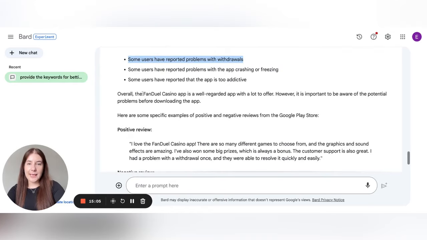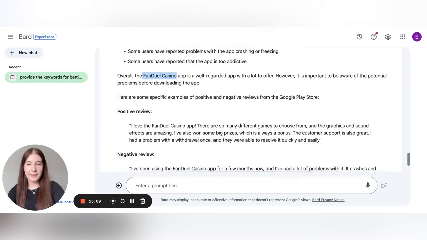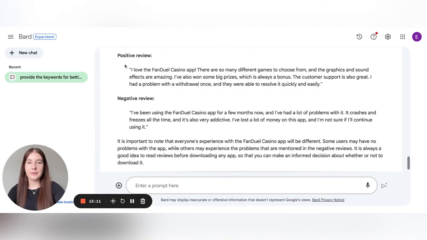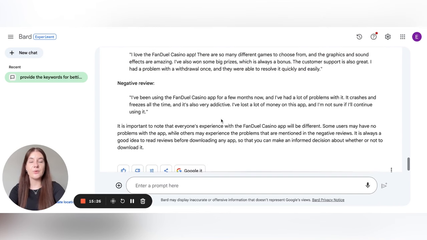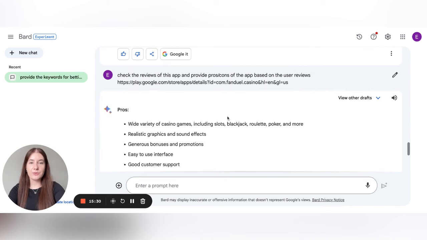Bard correctly provided the app name we checked, and even some examples of reviews. So in general, Bard can go to Google Play, to the application page, take the reviews and provide them to us when we analyze. So it is extremely useful.